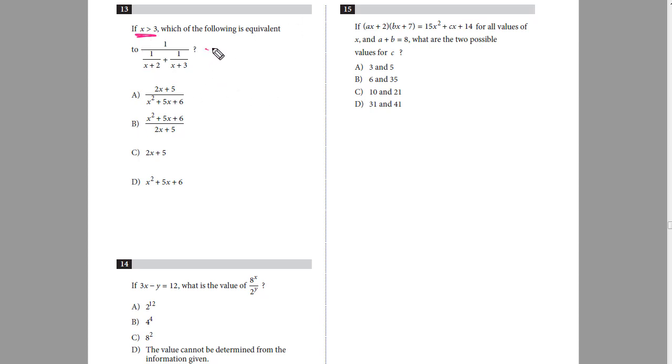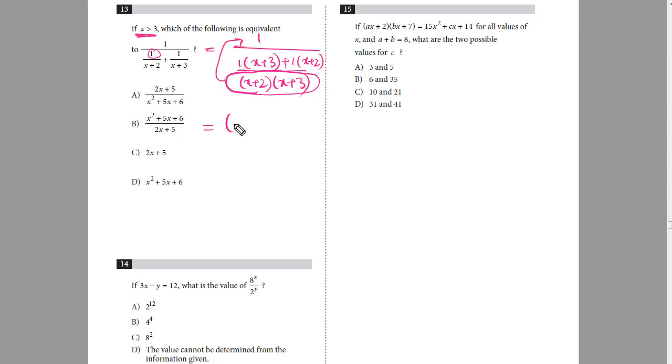It will be equal to 1 over, now I'll take the LCM, so it will be x plus 2 times x plus 3, and over here 1 times x plus 3 plus 1 times x plus 2.